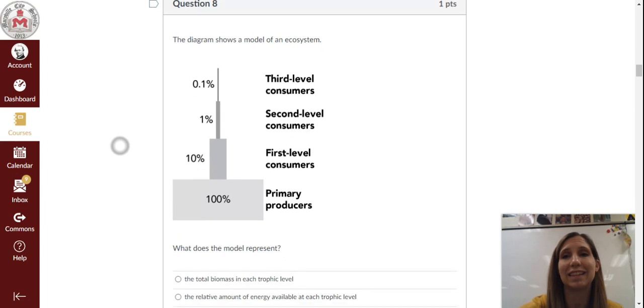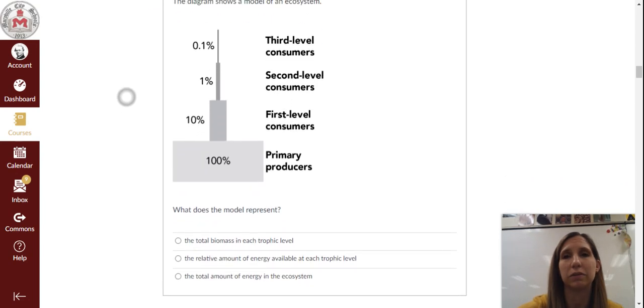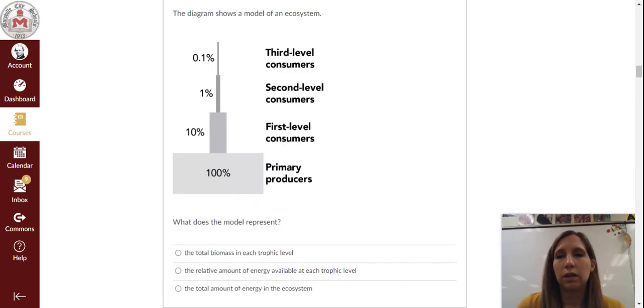Question 8. The diagram shows the model of an ecosystem. What does the model represent? Is it A, the total biomass in each trophic level? B, the relative amount of energy available at each trophic level? And C, the total amount of energy in the ecosystem?